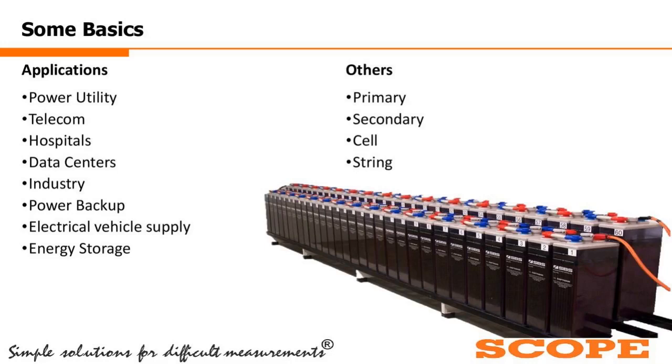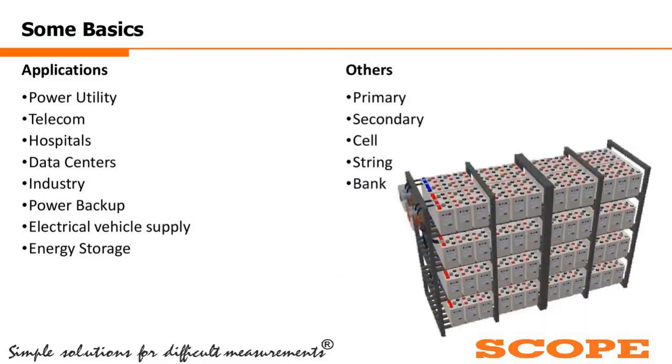Whenever we are connecting a number of cells in series, we are getting the battery string. And whenever we are connecting a number of battery strings in parallel, we are getting the battery bank. So this is the basic concept of the cell, string, and the battery bank.